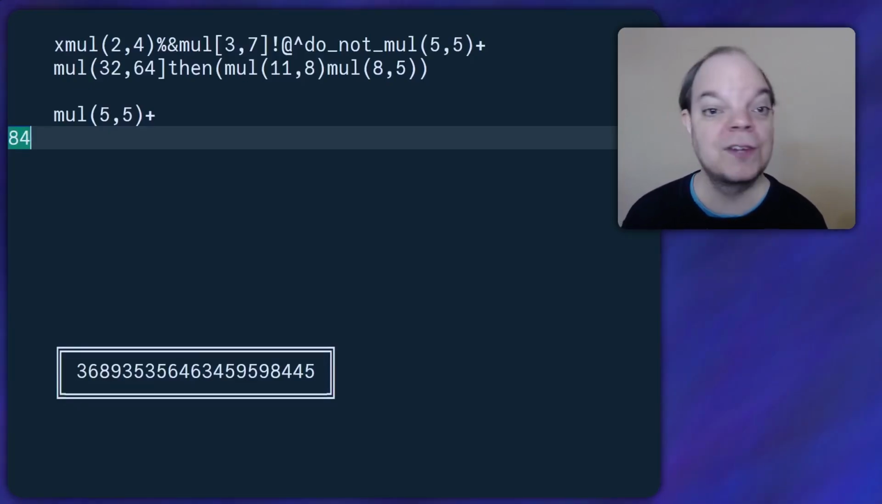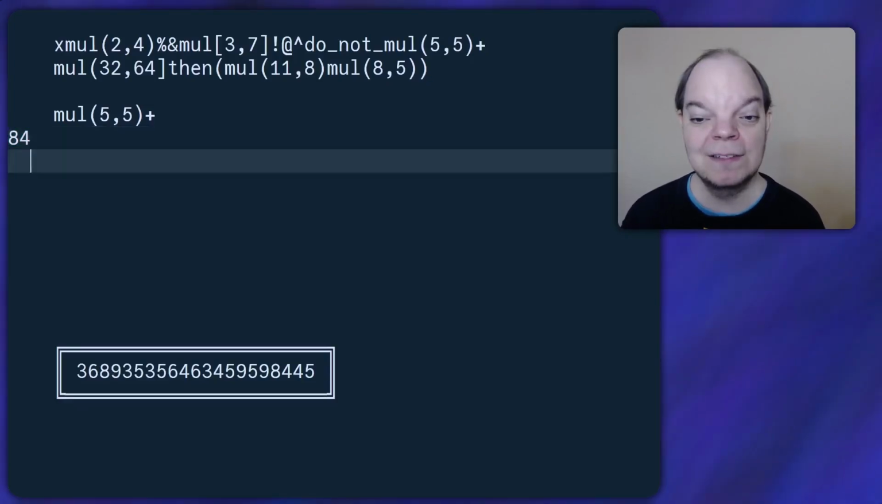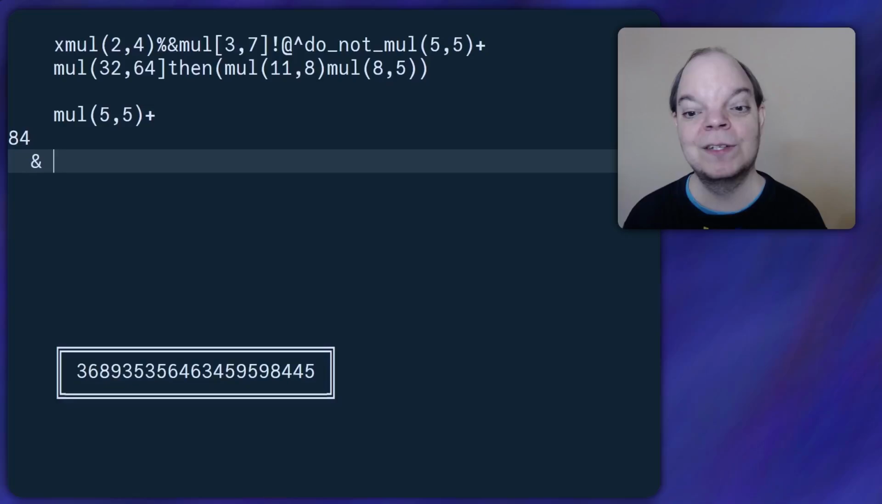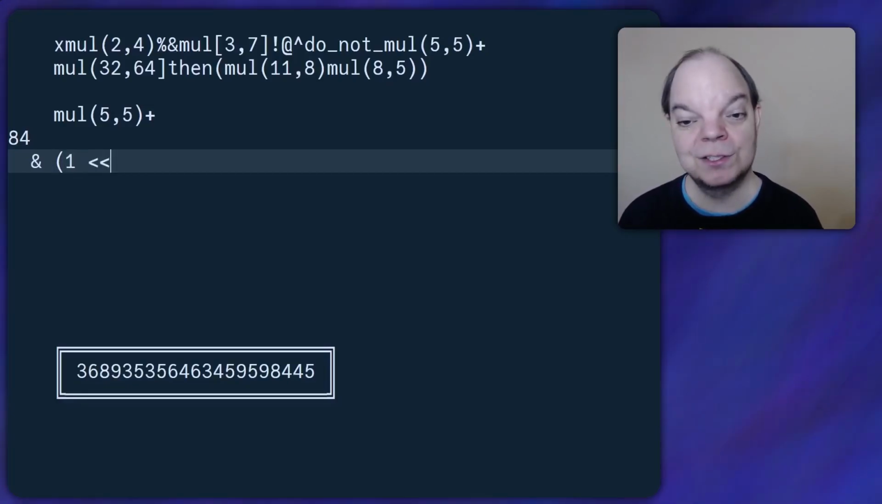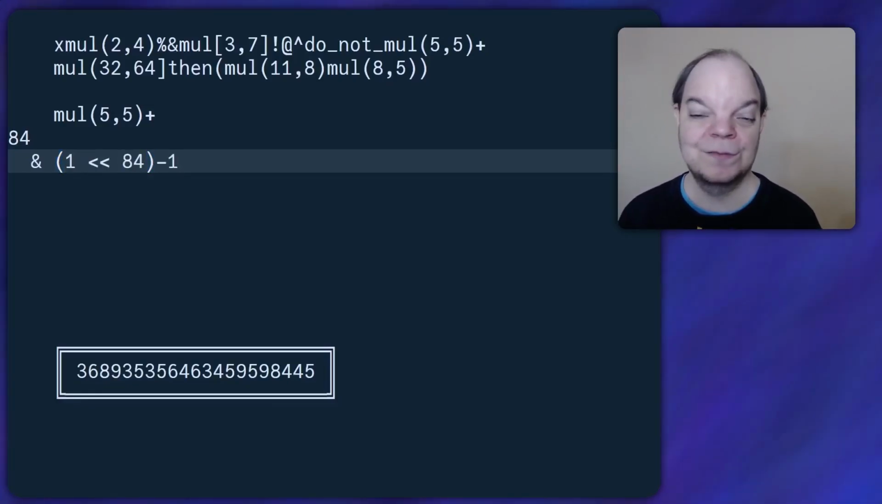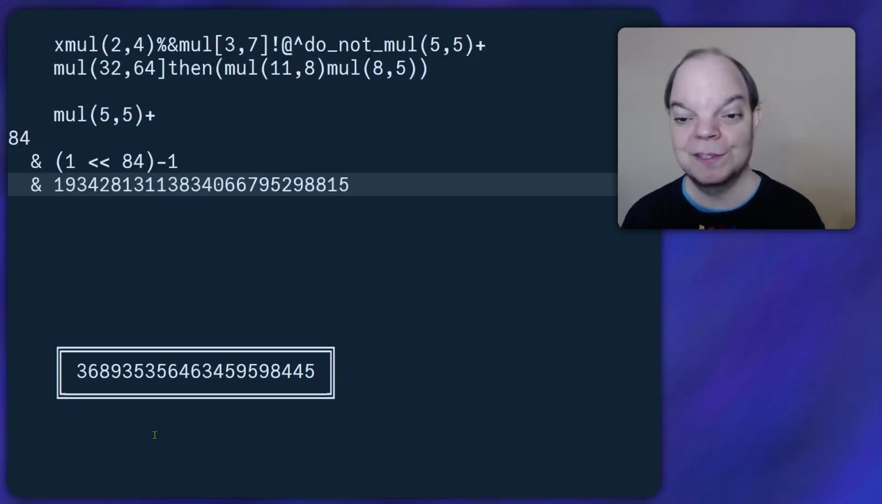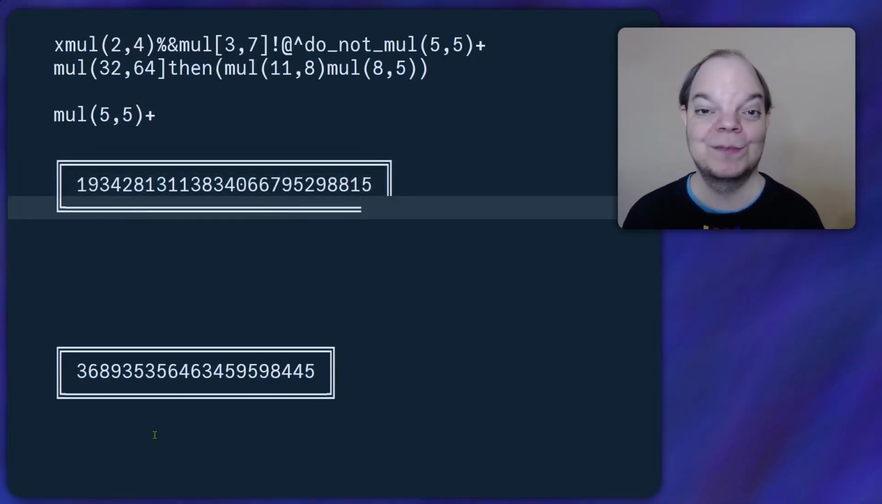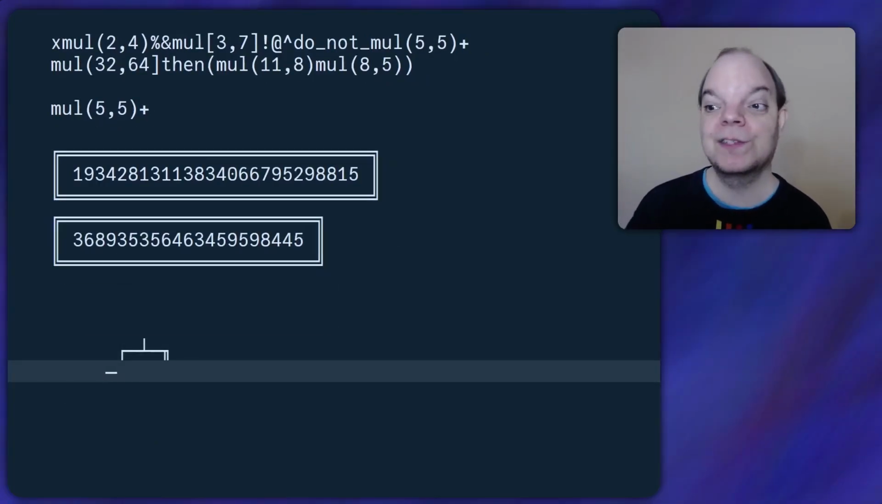And in order to extract the first 84 bits of a number, we need to bitwise AND with a number that is essentially 84 separate 1 bits, which is the same as 1 shift left 84 minus 1, which happens to be this large number here. Oh boy. So let's draw a little frame around this number as well. And now let's formulate our first if condition.